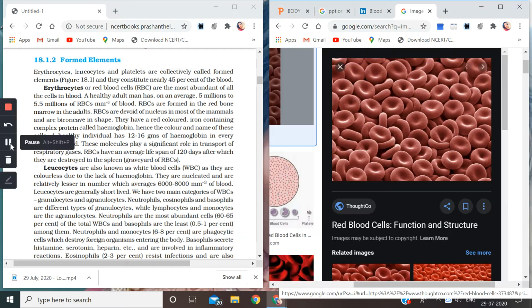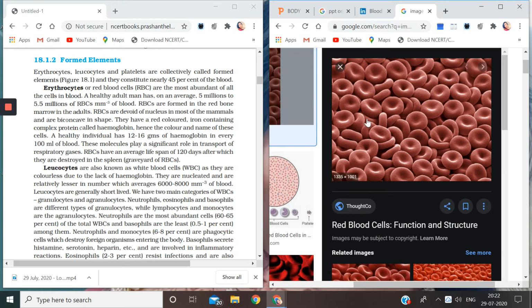So let me show you the actual picture of RBCs. See, they are biconcave. Biconcave means concave from this side and concave from the other side. So both the sides are concave. So this is the shape of the red blood cells, or the RBCs. This is how red blood cells look. And do you know this shape of red blood cells is of great advantage? This question generally comes: what advantage do RBCs get because of their shape?